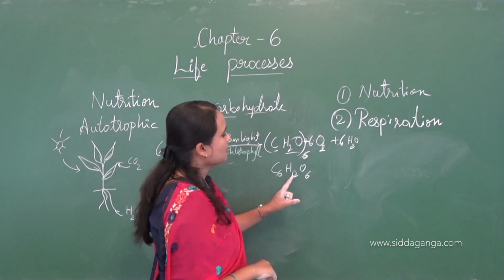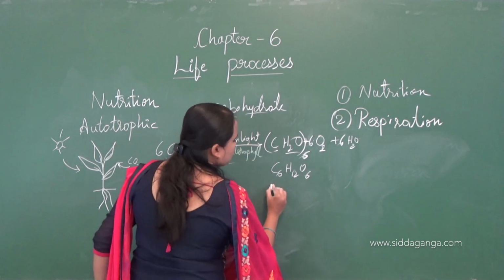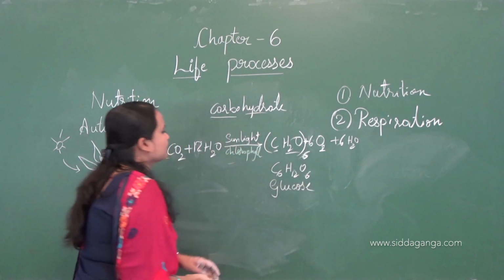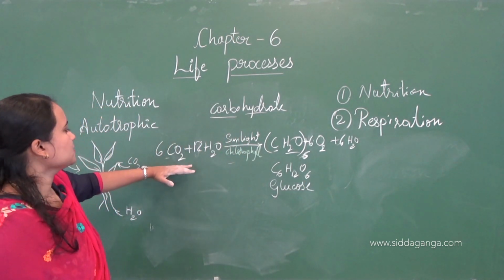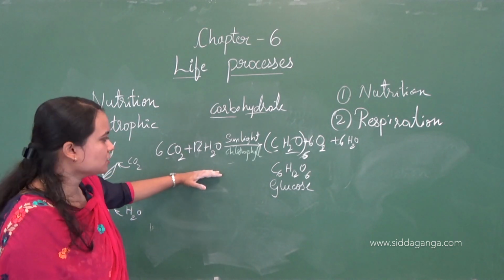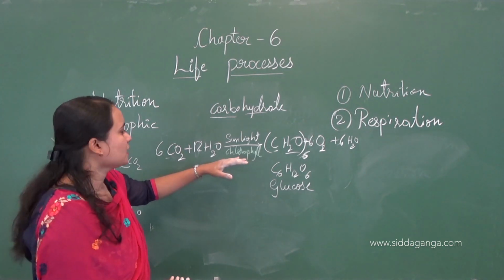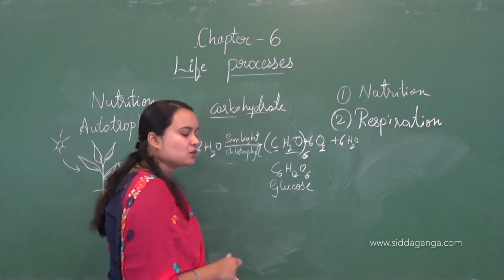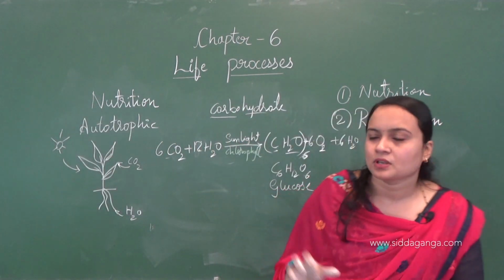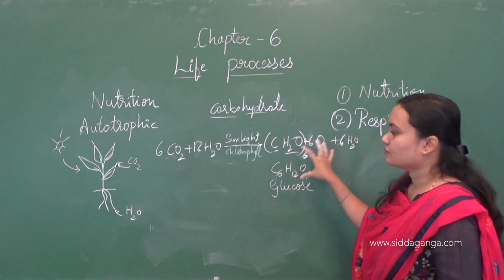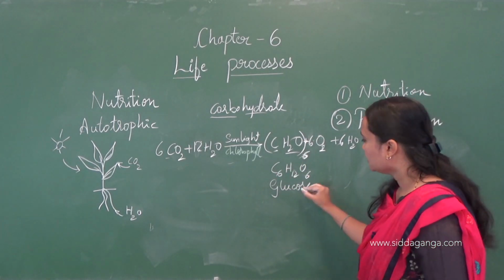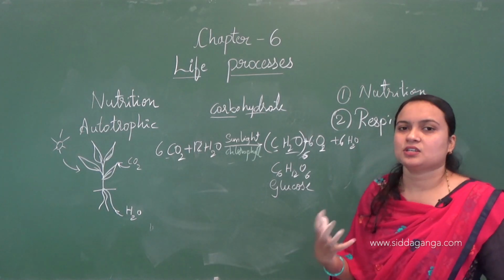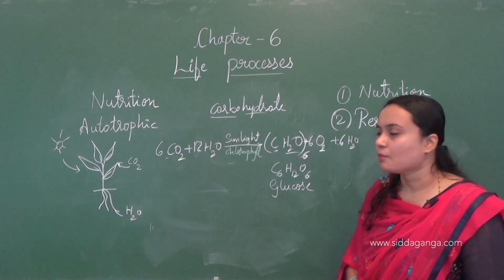So C6H12O6 is glucose. By the utilization of carbon dioxide and water in the presence of sunlight and chlorophyll, glucose is produced, along with oxygen. Now this is the food for the plants. It will use it to produce energy in the body.